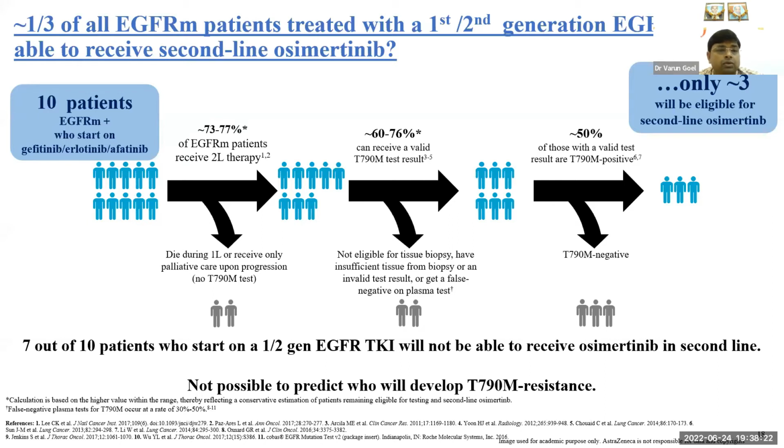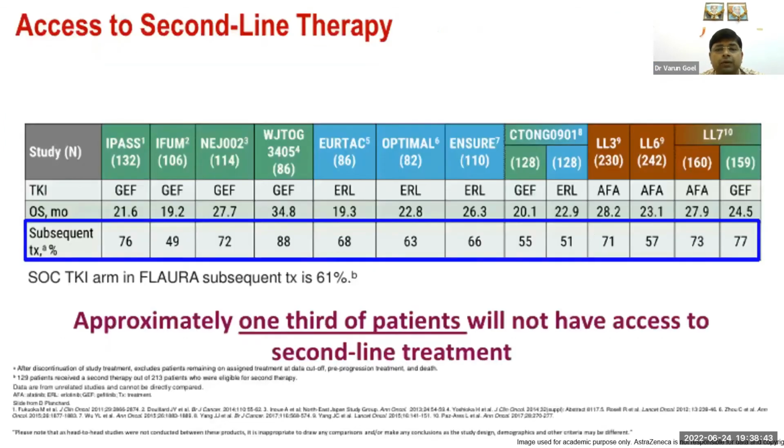So 7 out of 10 patients who start on first or second generation TKI will not be able to receive osimertinib in the second line, and it is not possible to predict which patient will develop T790M resistance mutation. There are no parameters based on which we can say that this patient will more likely be T790M positive, or will more likely benefit from second line osimertinib. There are no such parameters.